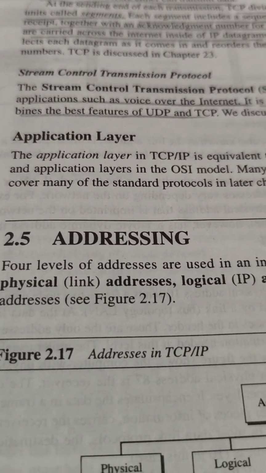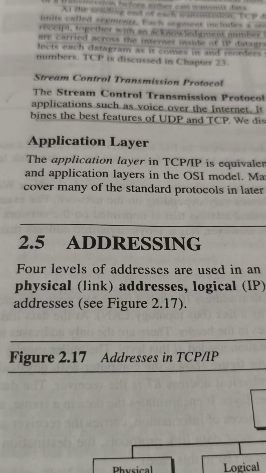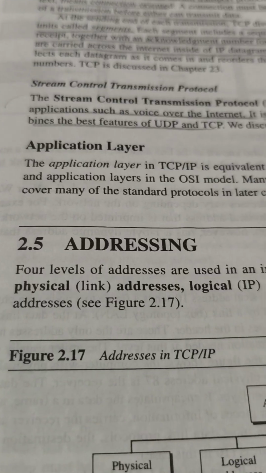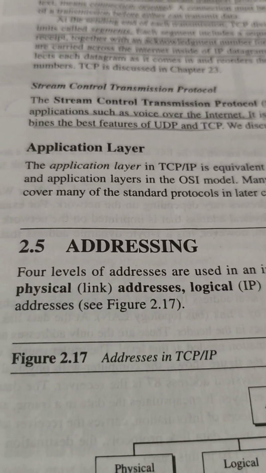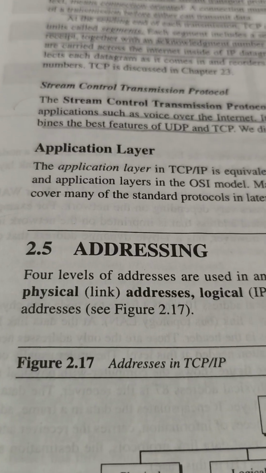We are connected globally throughout the world.